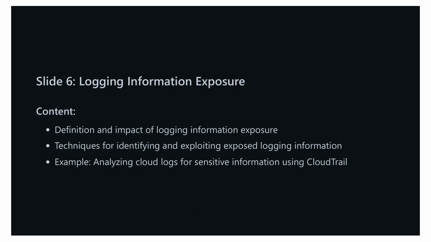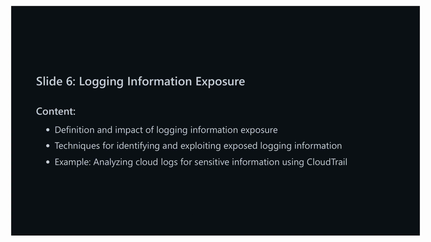To identify and exploit these exposures, you need to have robust logging practices and continuous monitoring in place. One effective technique is analyzing your cloud service logs for any sensitive data inadvertently recorded. For example, incorrect logging configurations can expose API keys, user credentials, or other crucial data points. As an example, you can use tools like CloudTrail to analyze logs within your AWS environment. CloudTrail provides a history of AWS API calls made on your account, which can be scrutinized for any sensitive information that might have been logged unintentionally. By regularly auditing these logs, you can quickly spot and remediate any instances of exposed information.